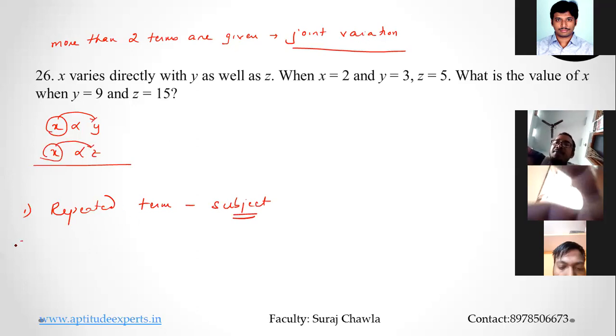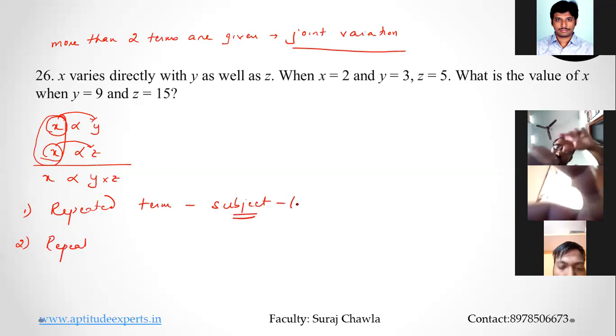Clear? Now the second rule will be simple to finalize your formula. So this can be written as x is directly proportional to... I repeat, repeated term will be written only once, and your right hand side will be multiplied. So y into z. So repeated term subject on the left hand side. Okay.